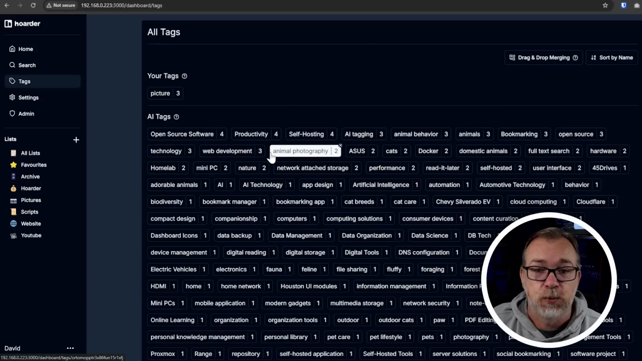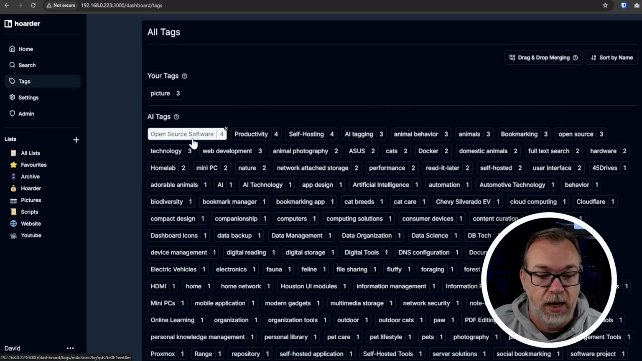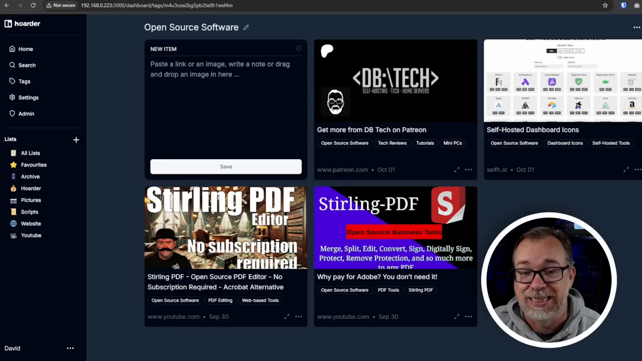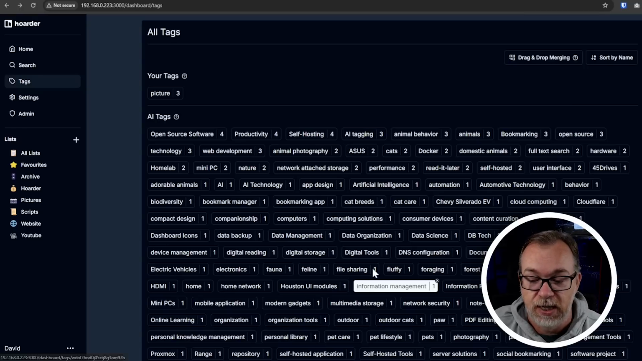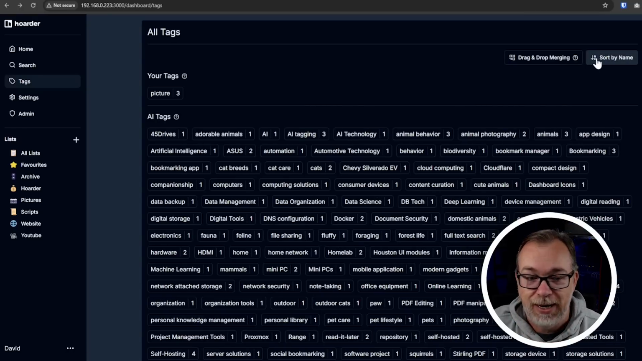Most of these tags were added by AI. We'll come back to the AI stuff later. But if you wanted to just say you want to look at open source software, you can click that, and there are the open source software related items there. Self-hosting, same thing. I kind of dig all of this. And let's see, sort by name. There we go. So you can sort different ways.